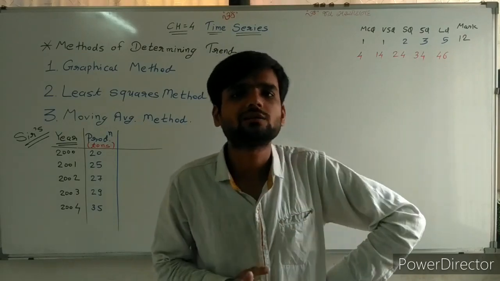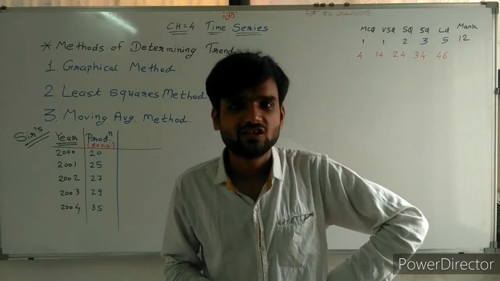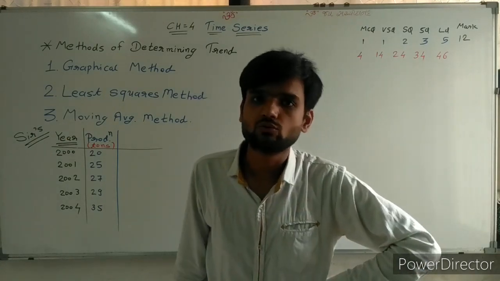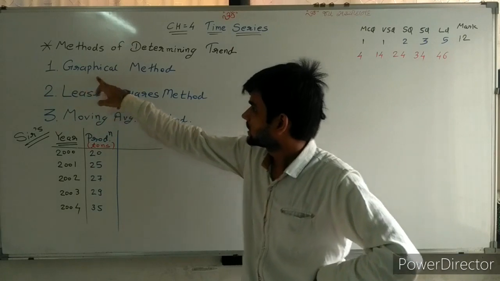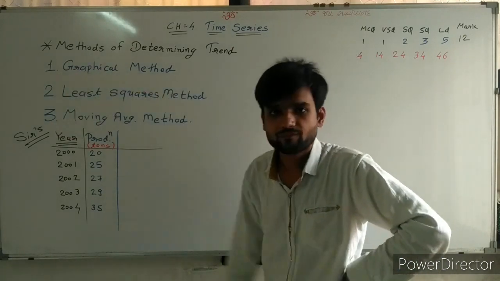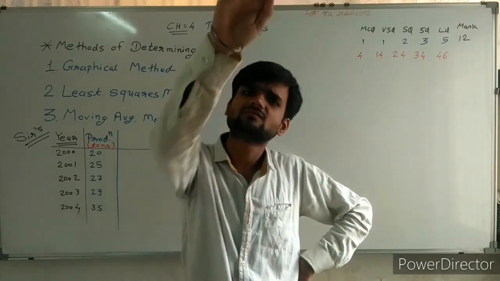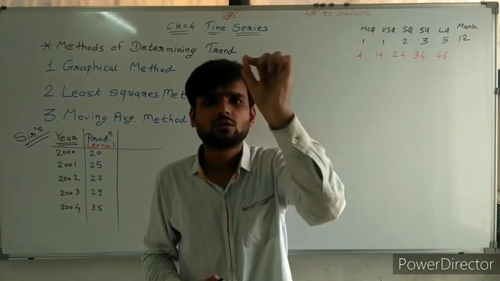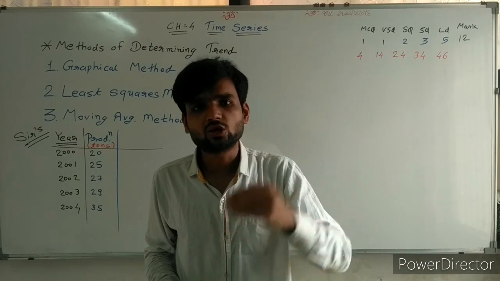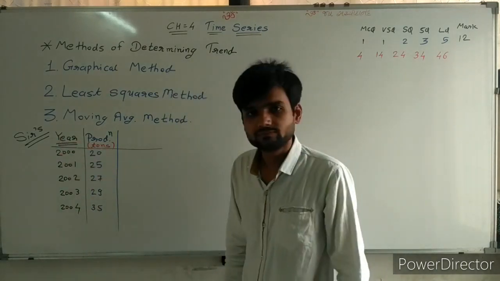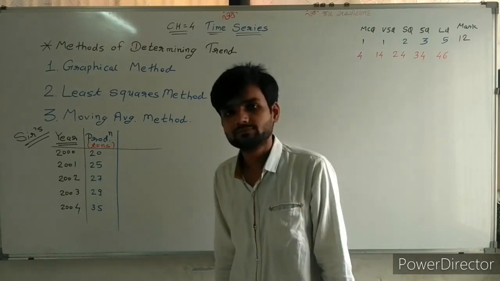But that is not done in chapter number 3. In chapter number 2, we have done graphs. On that graph basis, we can find the trend by plotting points related to particular data. So sir, here the data given is years. Second is production.